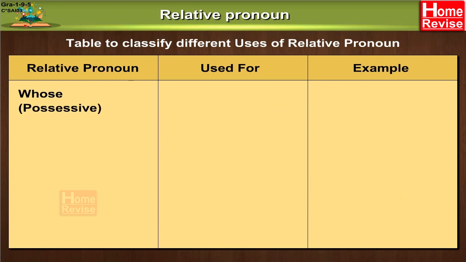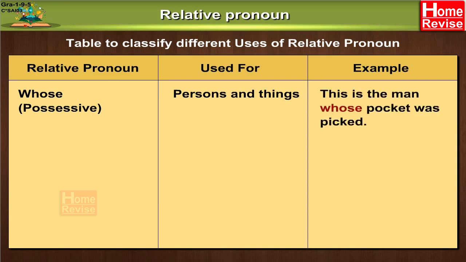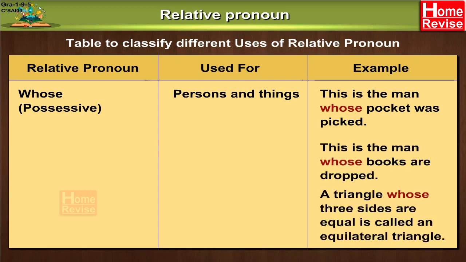Whose, possessive, used for persons and things. Examples: This is the man whose pocket was picked. This is the man whose books are dropped. A triangle whose three sides are equal is called an equilateral triangle.